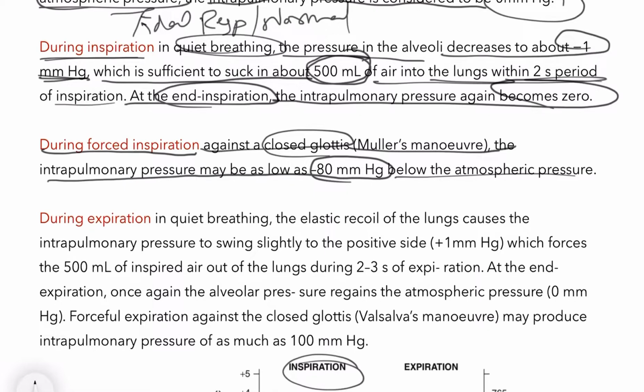You can see that it is minus 1 mm Hg during normal inspiration, and when there is forced inspiration it goes to minus 80 mm Hg in Mueller's maneuver. That is when the person inhales with the mouth closed and nostrils plugged. So in such a way the lungs and airway collapse. So this is during Mueller's maneuver.